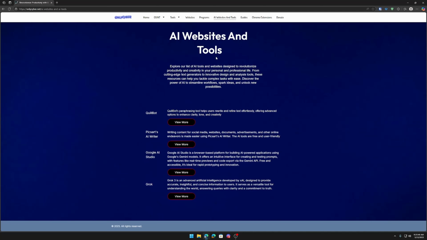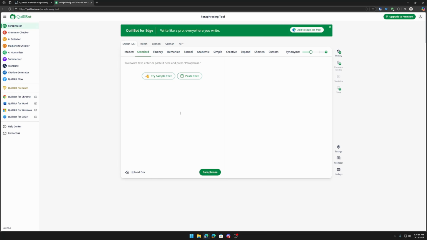I also have AI websites and tools linked here, just some of the fantastic ones that are available right now and the most user-friendly. I don't like to put programs or websites of that nature that you basically need to pay to use. An example is QuillBot. You can go to QuillBot and they have a fantastic free version where you can just copy and paste your text. Yes, there is a certain amount that you can put in before they require you to have Pro, but basically everything is completely open to use. You just can't paste an entire book in here, but other than that, it's fantastic to use.